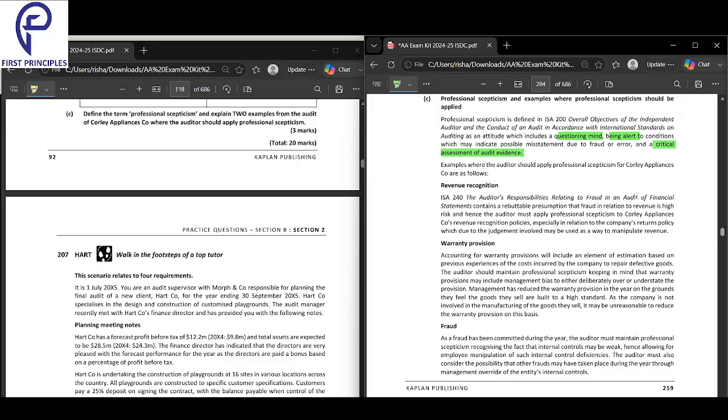Let's make sense of this one here. Richa, what do you understand by professional skepticism as an auditor? How can you have professional skepticism? Questioning. Yeah, questioning mind, being alert, and also a critical assessment of audit evidence.